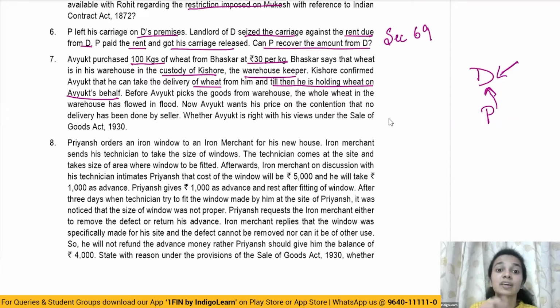Now, in this situation, the type of delivery which is happening is delivery by acknowledgement, and this is a constructive delivery. So as soon as the warehouse keeper informs Mr. Avyukt that he's holding the wheat on his behalf, the delivery has happened. So this is a constructive delivery which has happened in this case.